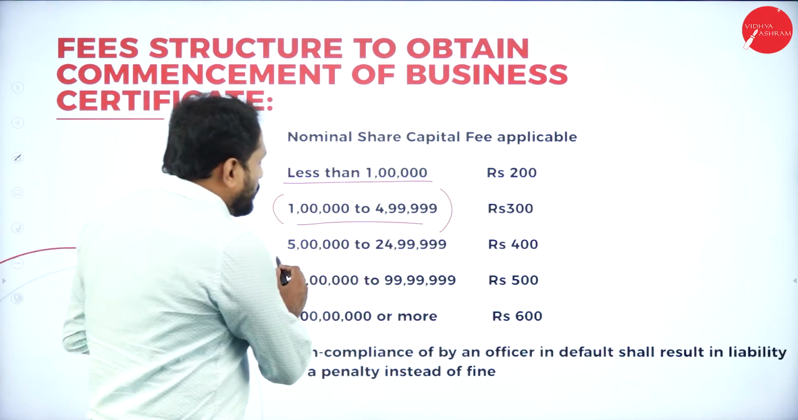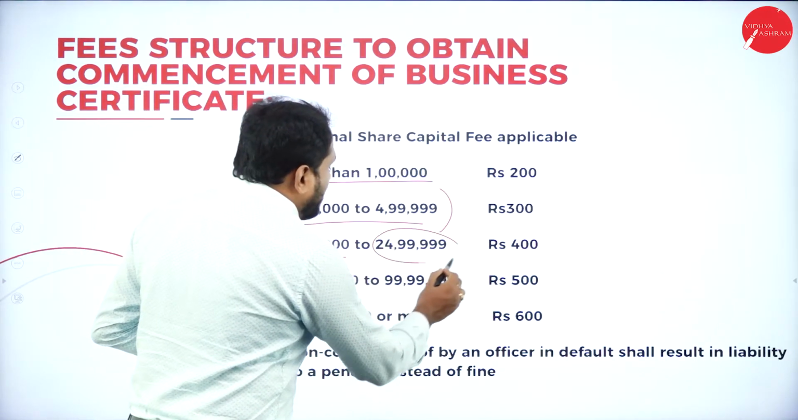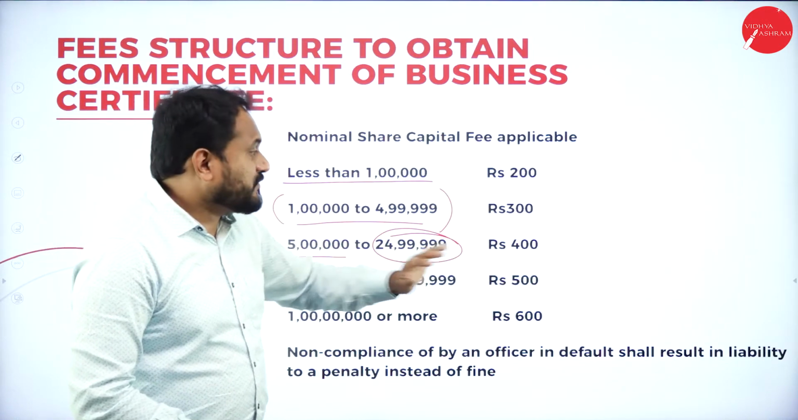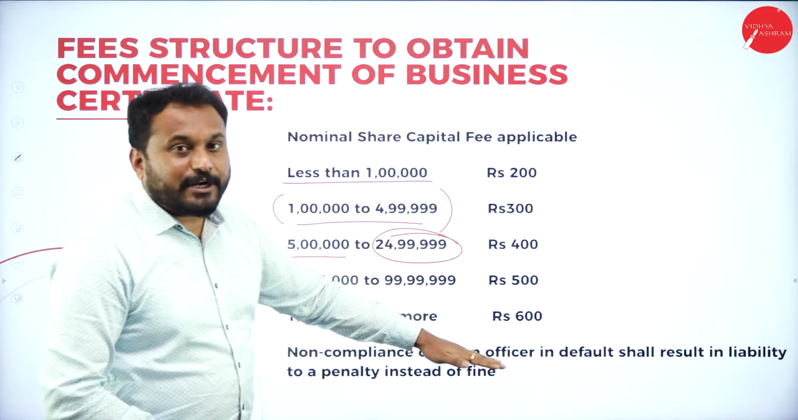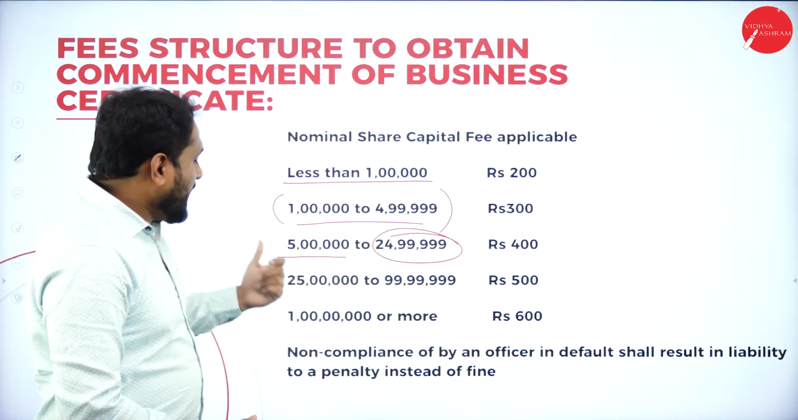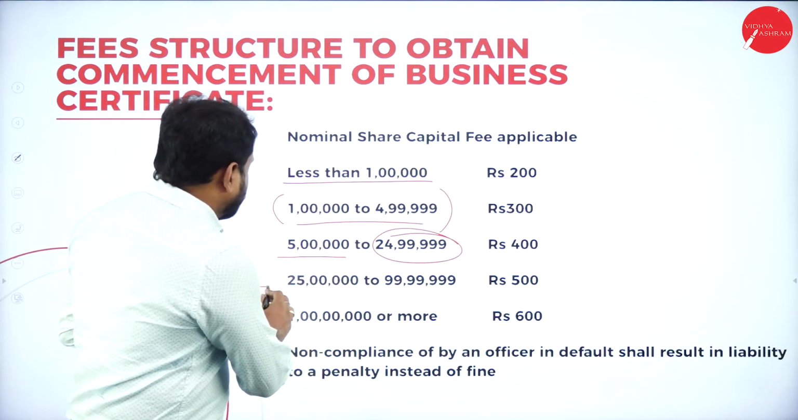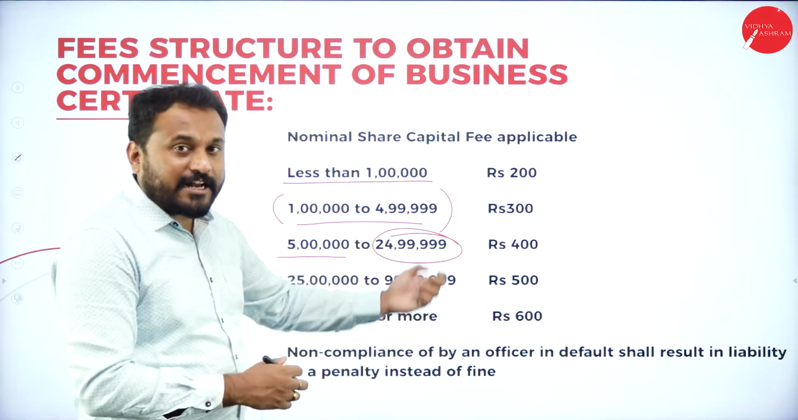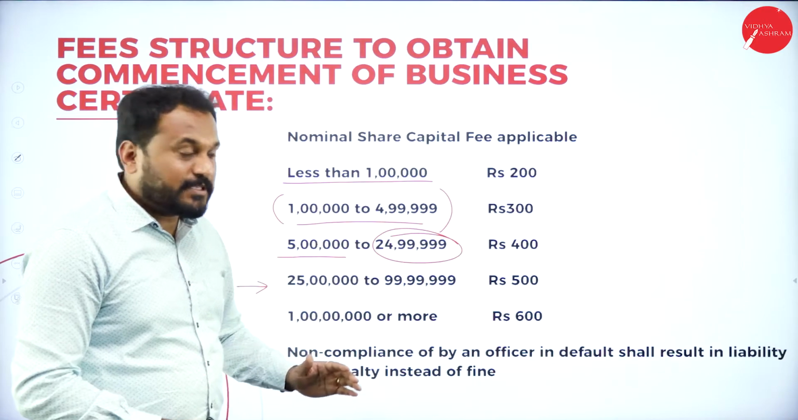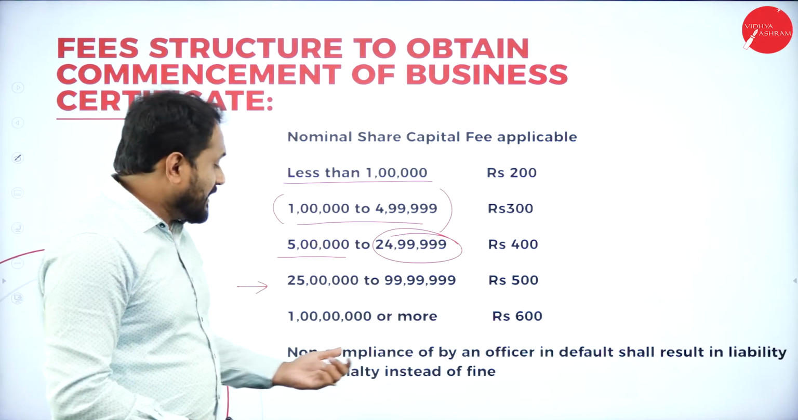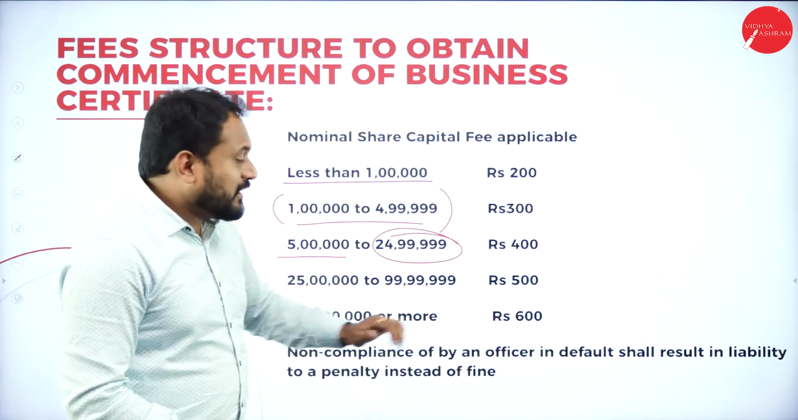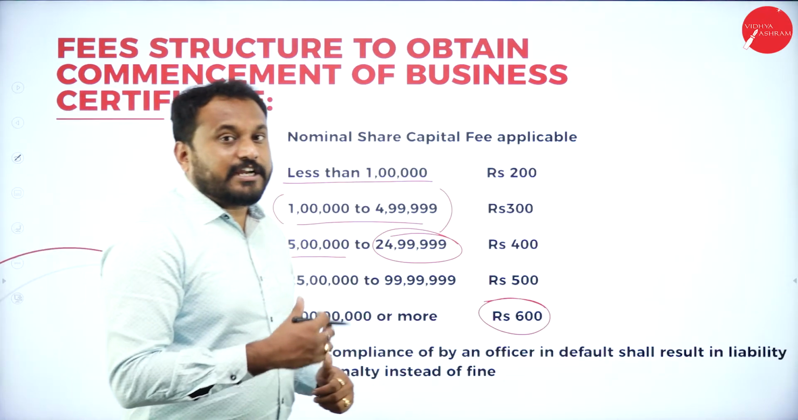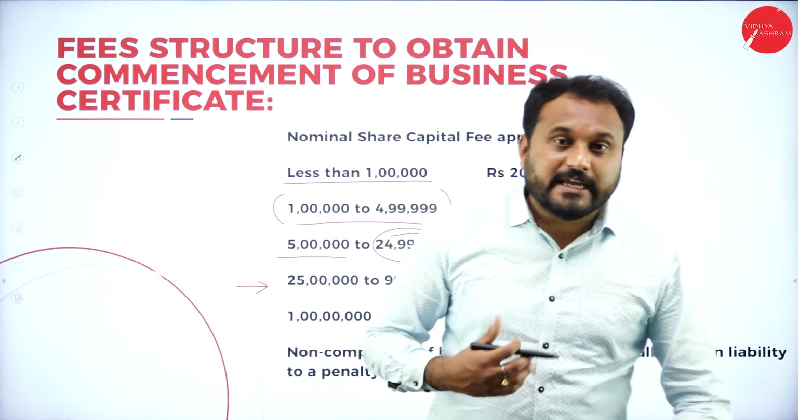The same way, 5 lakh to 24,99,999, it is 400. See, these are the slab rates which we actually go with. The same way here, 25 lakh to less than a crore, it is 99,99,999, it is 500 rupees. For 1 rupee extra, that is 1 crore and more, you go with 600 rupees. These are the application fees, that is, the certificate fee which has been applied in India.